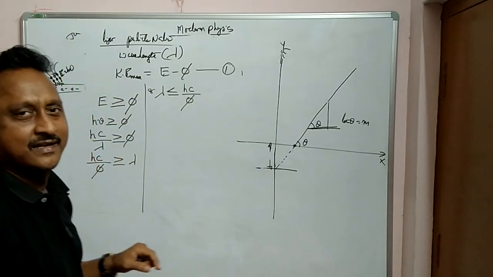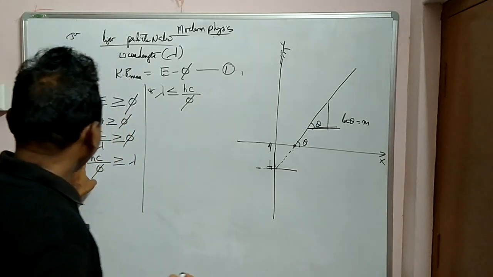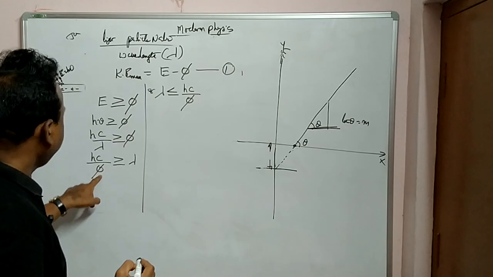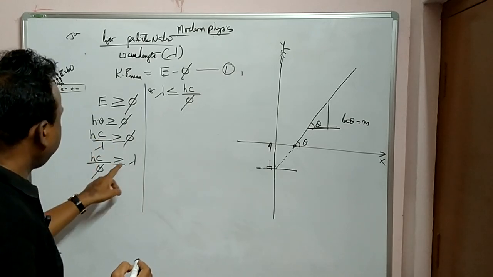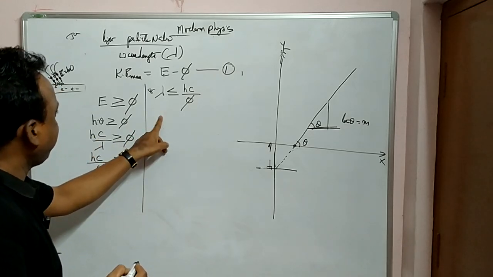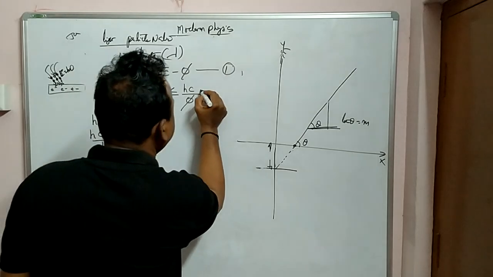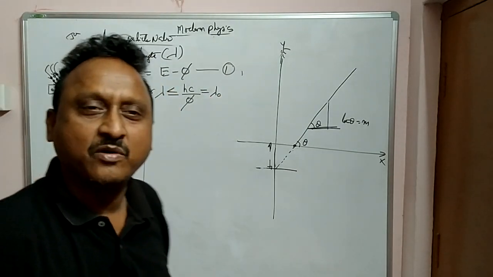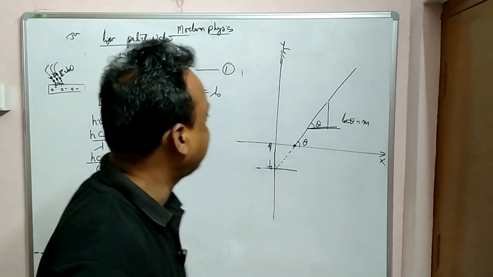This one is nothing but lambda 0, which is called the threshold wavelength.